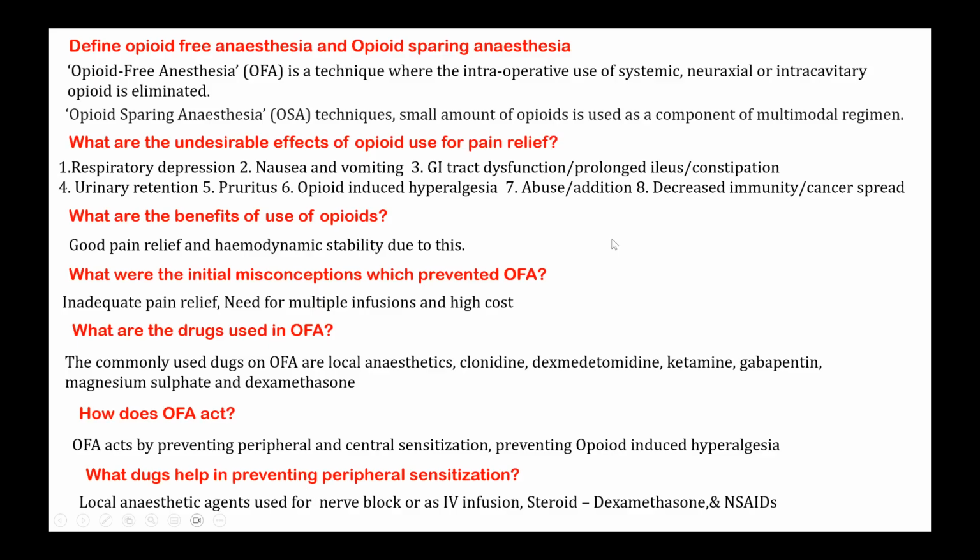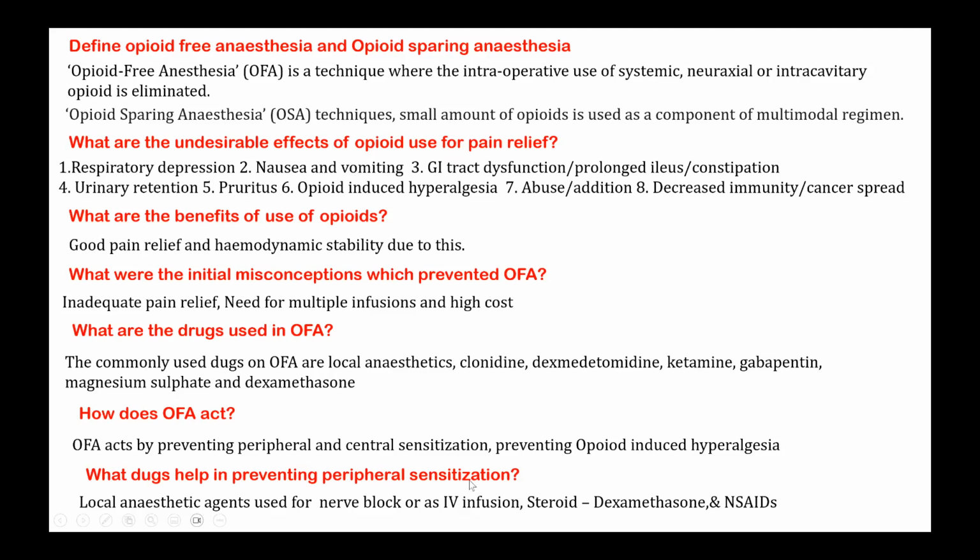That is, the injured nerve becomes more sensitive to conduct even a minor stimulus as a painful stimulus. That is the meaning of peripheral sensitization. So at the site of injury, whatever nerve is there, the sensory nerve, will react more violently even to a very mild stimulus like a blow of air or a small touch.